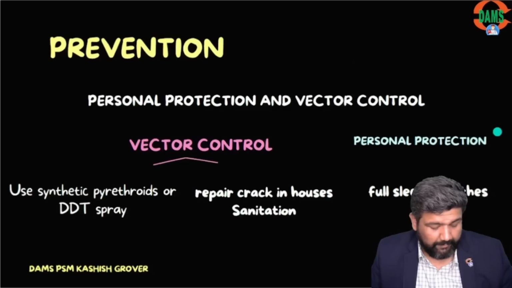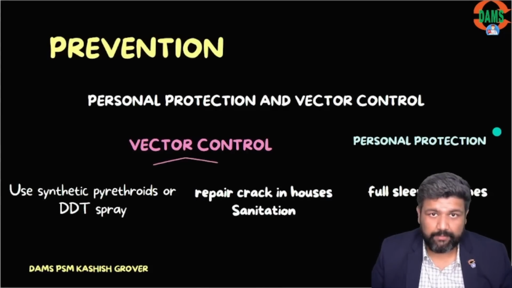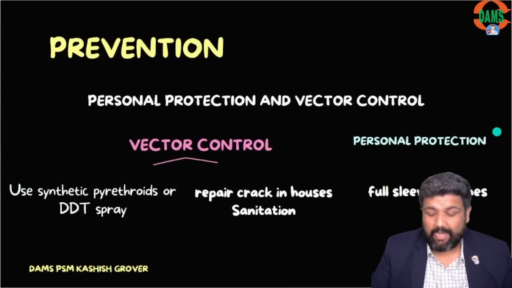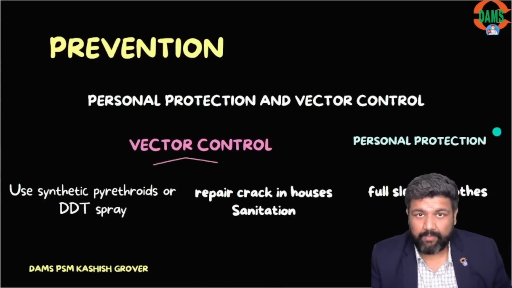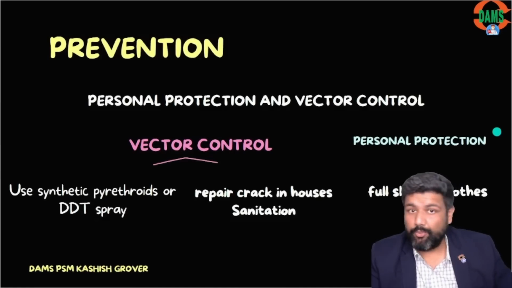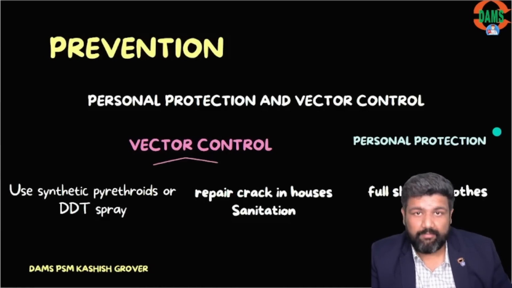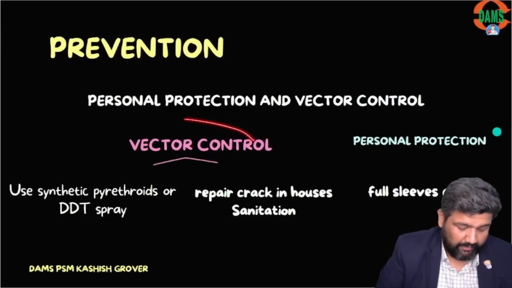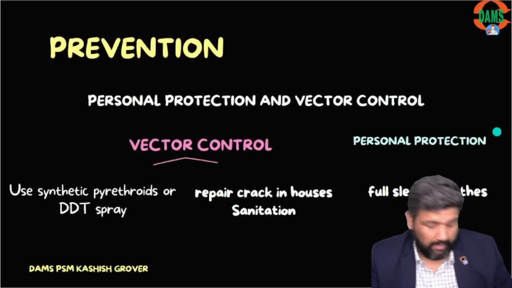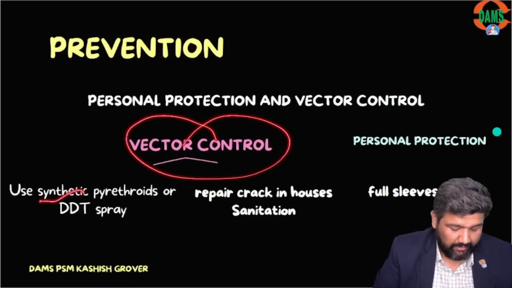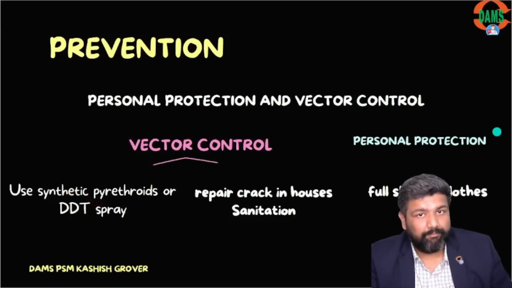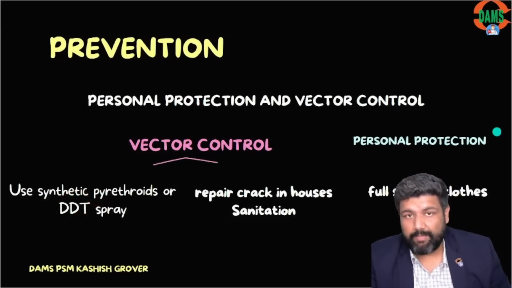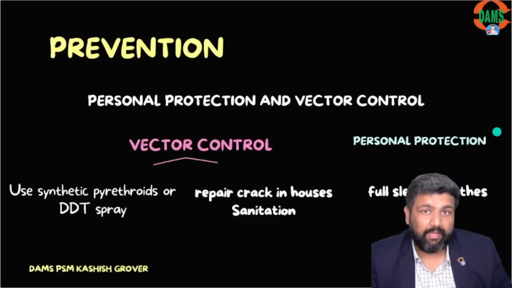Guys, if I talk about prevention, as you know, the vector here is the sandfly. There is no vaccine available, there is no treatment available, there is no particular immunoglobulin available, there is no antiviral available. The best prevention here is vector control. How can we control the vector? By using synthetic pyrethroids or DDT spray, which is best for sandfly control.